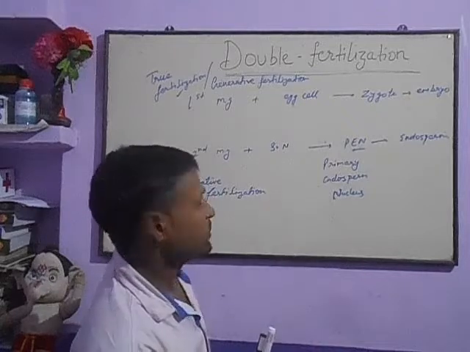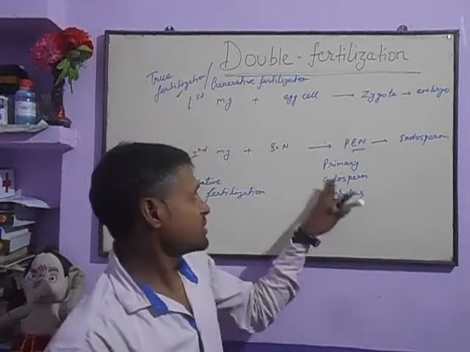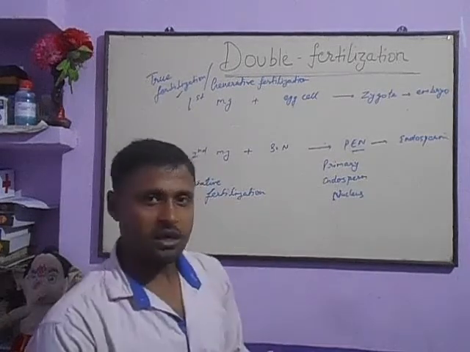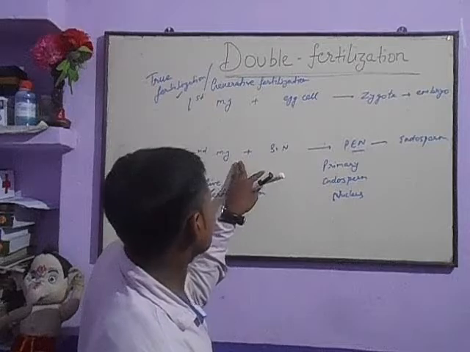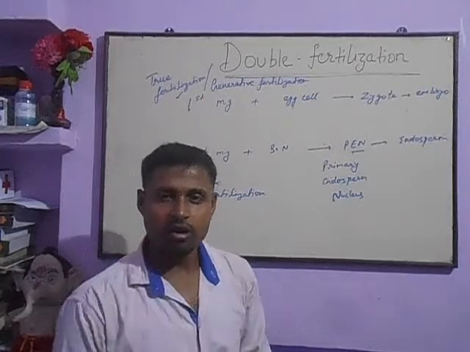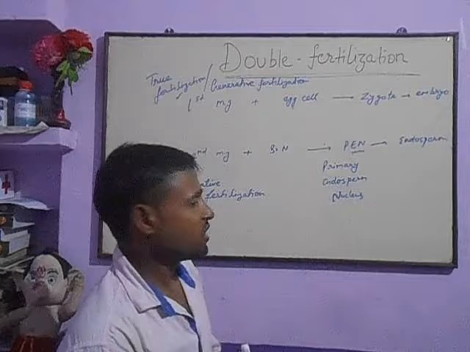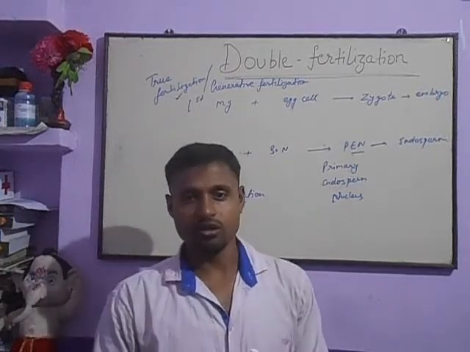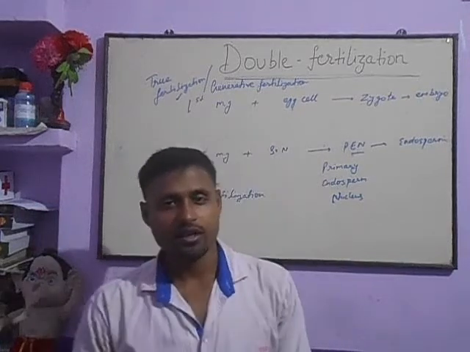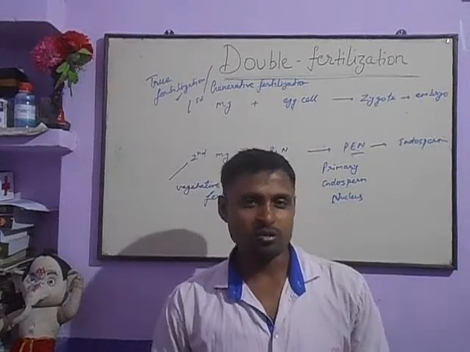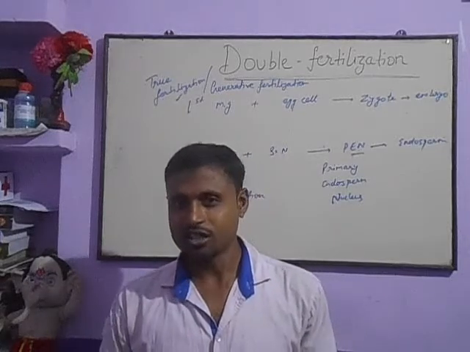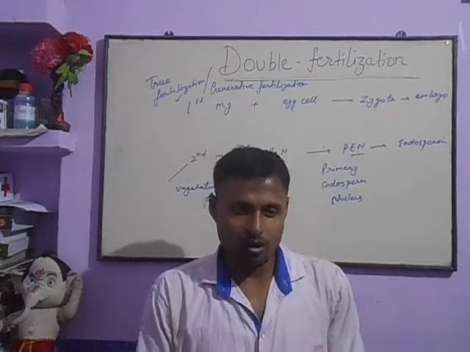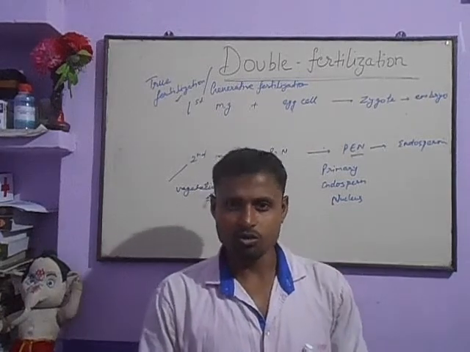So what is the most important name for this second fertilization? Before knowing the name, we had better discuss the polarity level of the different cells which take part in this kind of fertilization. Polarity level means the chromosome number, because we know that in each cell there is a fixed number of chromosomes. So in different cells there are different numbers, different sets of chromosomes.